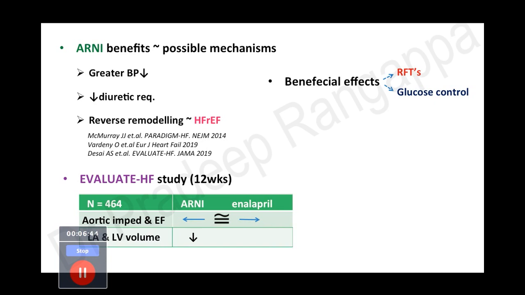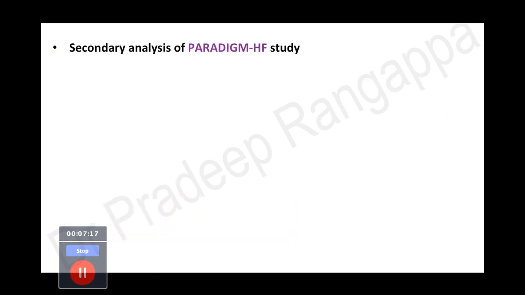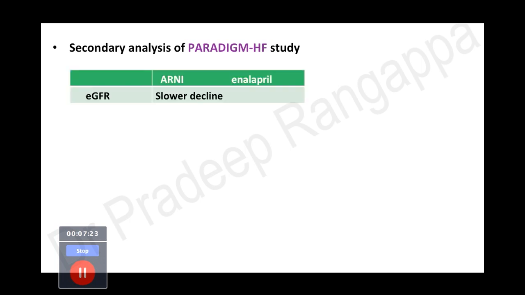Another important thing I think the listeners should appreciate with the use of ARNI is that ARNI users had beneficial effects on renal function and glycemic control. This is an additional advantage they found, especially in diabetics, who are at a higher risk of developing heart failure. This had a much more enhanced advantage in having better glycemic control with the use of ARNI. So this was a distinctly additive benefit they found with ARNI, and in rat models ARNI reduces the proteinuria significantly also.